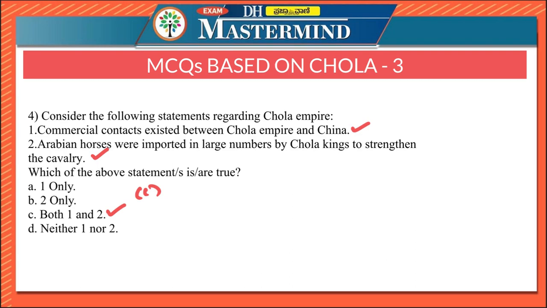Commercial contacts existed between Chola Empire and China as well as Sumatra, Java as well as Arabia. So commercial contacts existed between Chola Empire and China, Sumatra, Java, Arabia. And Arabian horses were imported by the Chola Empire in large numbers to strengthen their cavalry.